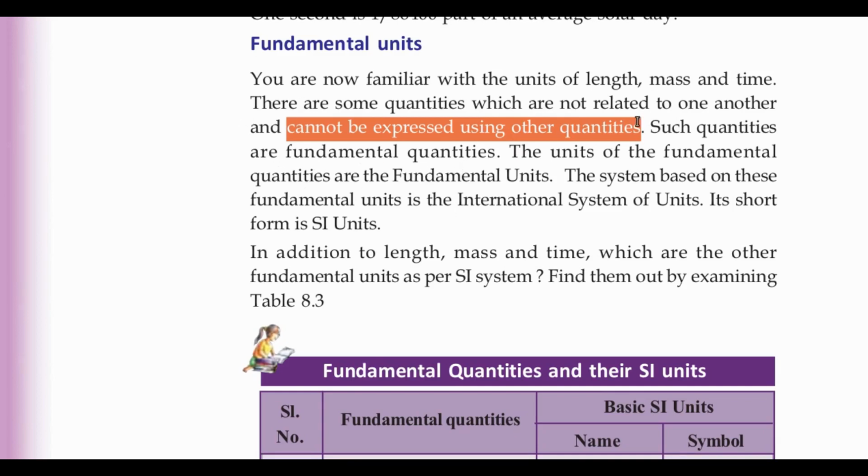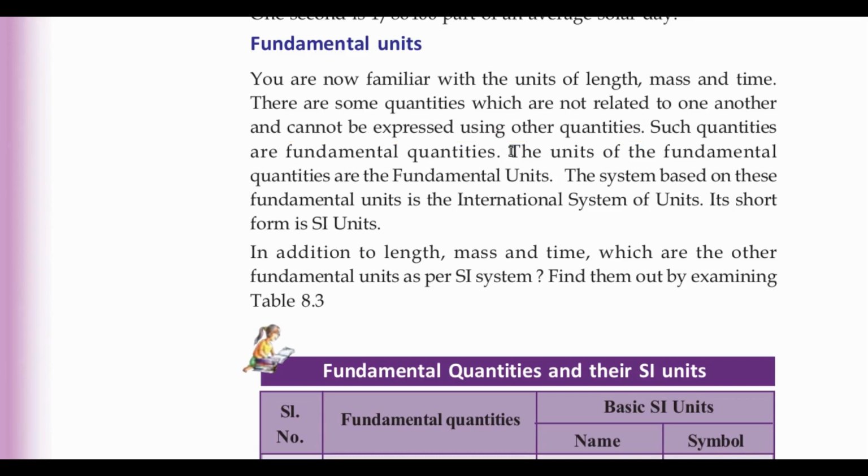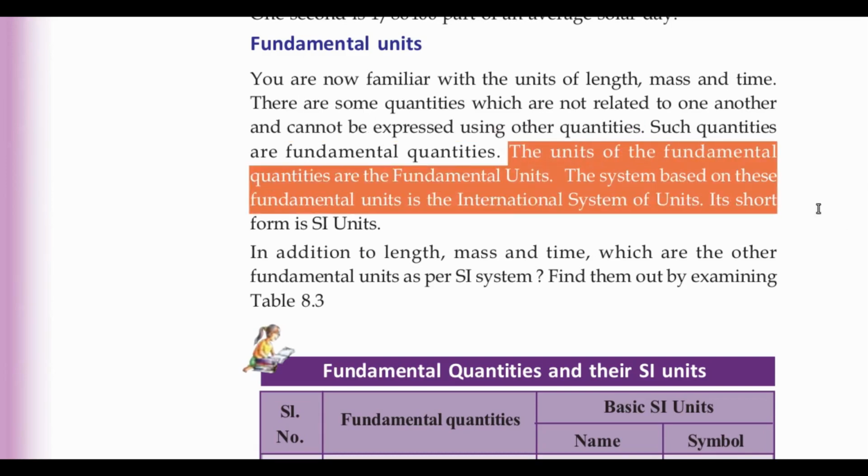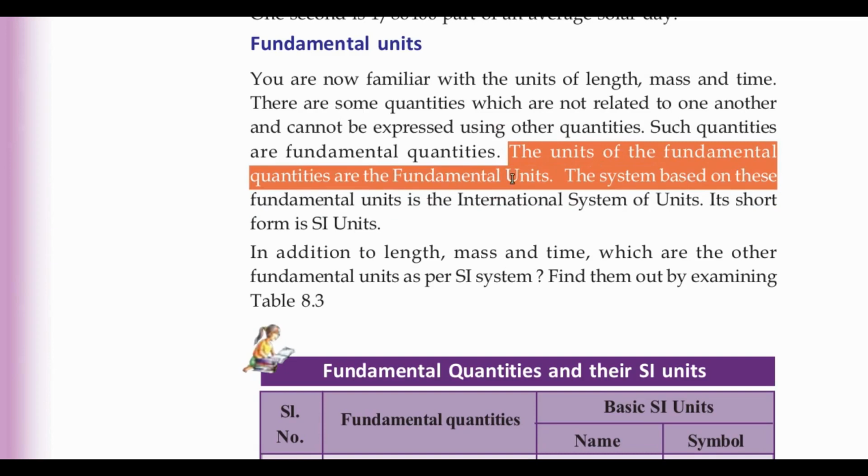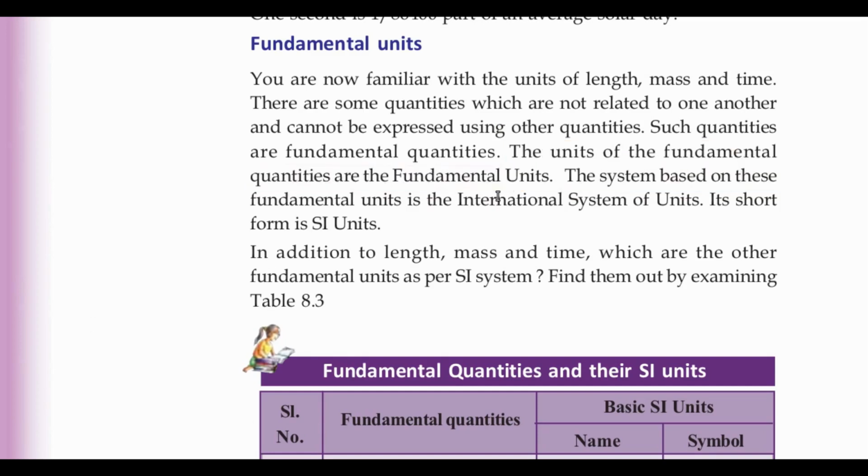Such a quantity is called a fundamental quantity. The units of the fundamental quantities are called fundamental units. That is, units such as kilogram, meter, second, etc. are called fundamental units. The system based on these fundamental units is the International System of Units.